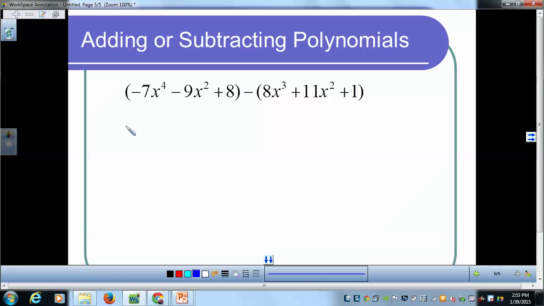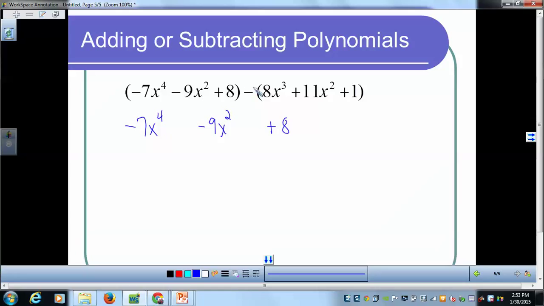As I rewrite this, I'm going to have negative 7x to the 4th. Notice I'm missing an x to the 3rd power, so I'm going to leave a little space here, and then I'm going to put a negative 9x squared. I'm missing an x term, so I'm just going to skip a little space and put a plus 8. The reason I'm doing that is because when I realign my other terms from my other polynomials, they may fit into these slots, and I don't want different powers over each other.